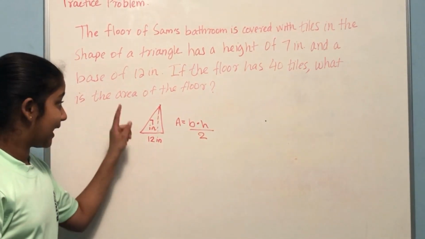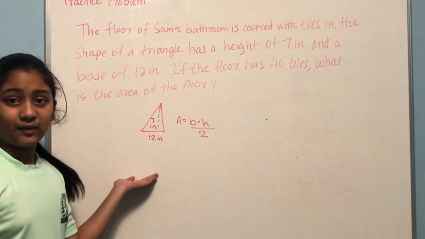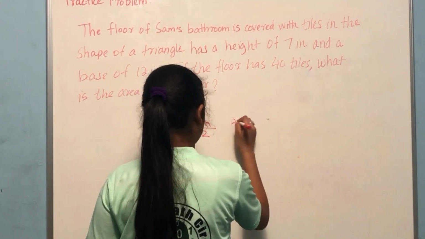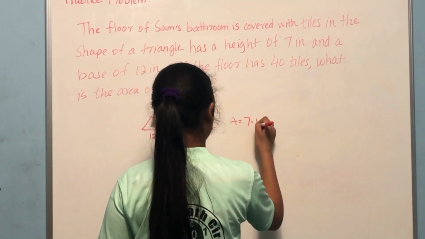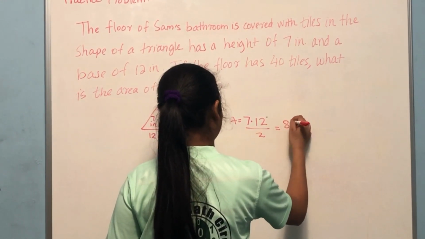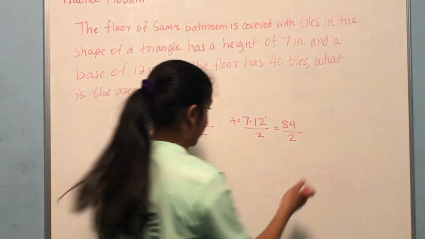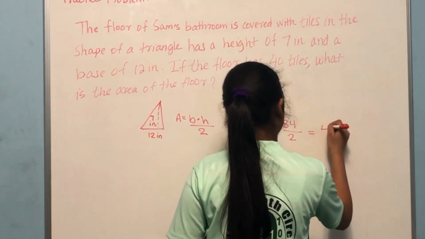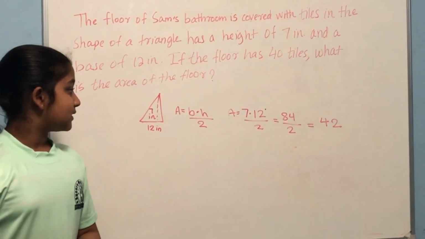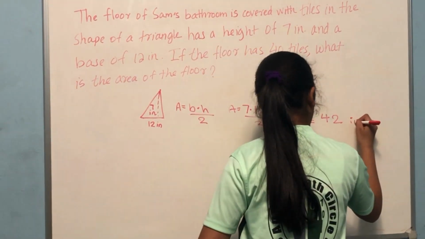We have the base and height here, so all we need to do is solve so that we know the area of just one tile. So we get area equals 7 times 12 divided by 2. That's 84 divided by 2, which is 42. So we know that it's 42 inches squared.